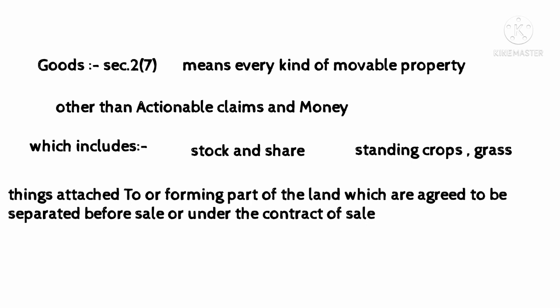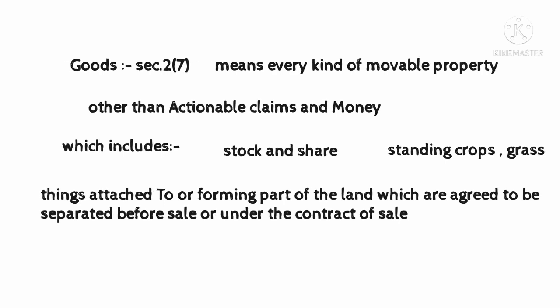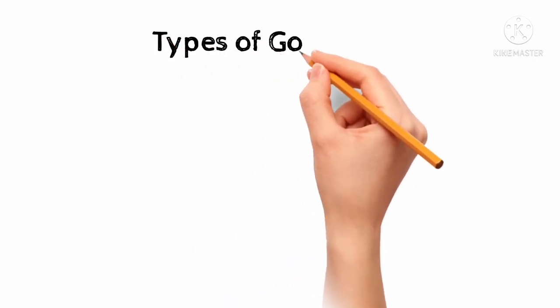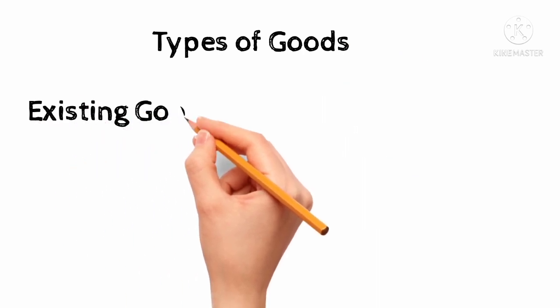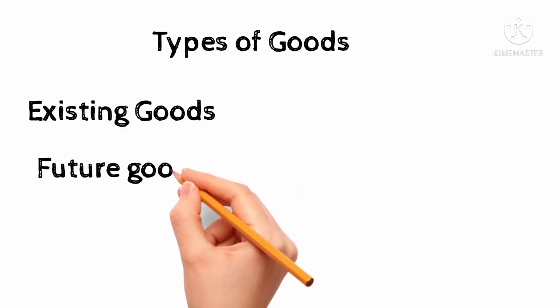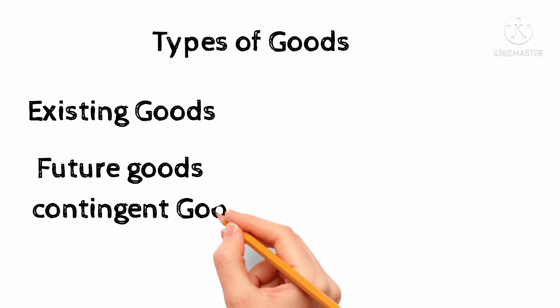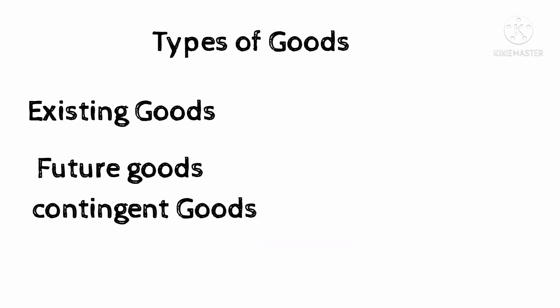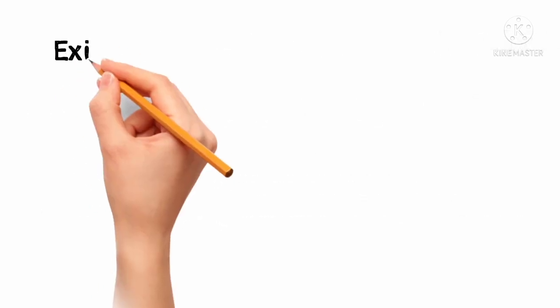Goods include stock and shares, standing crop, grass, and the things attached to the earth which are agreed to be separated before sale or under the contract of sale. There are three types of goods: number one, existing goods; number two, future goods; and number three, contingent goods.